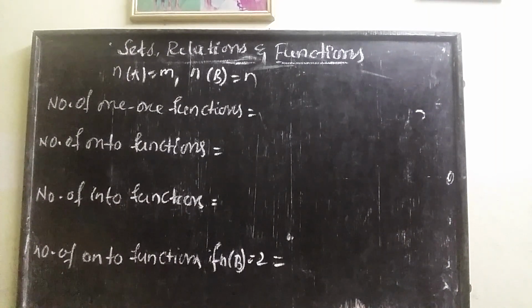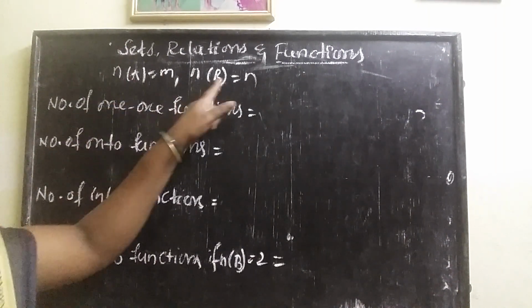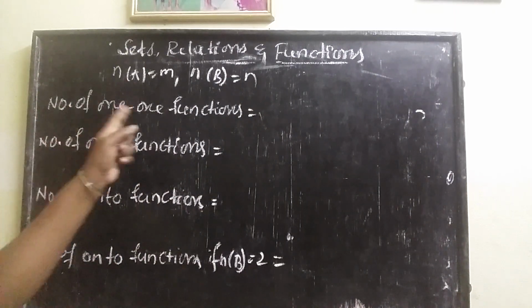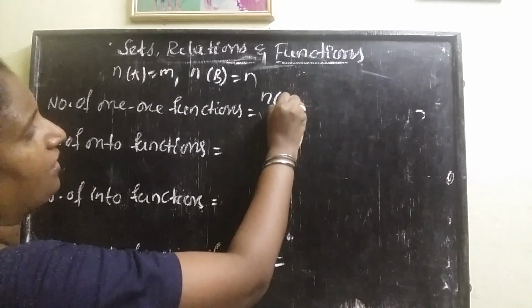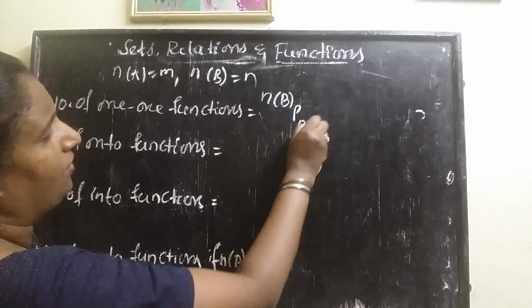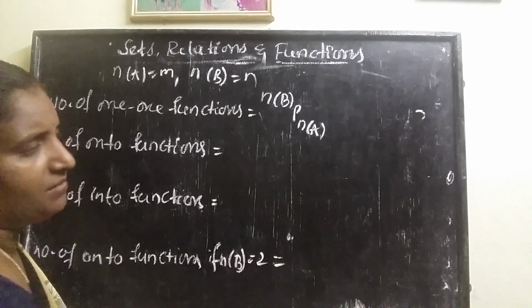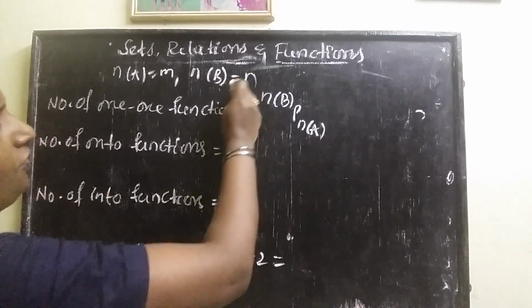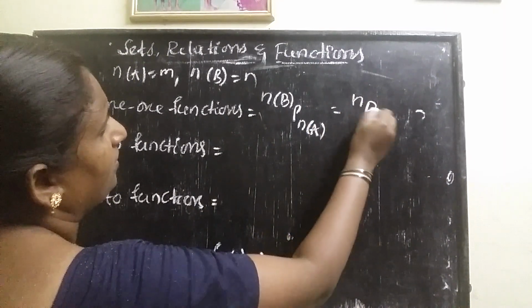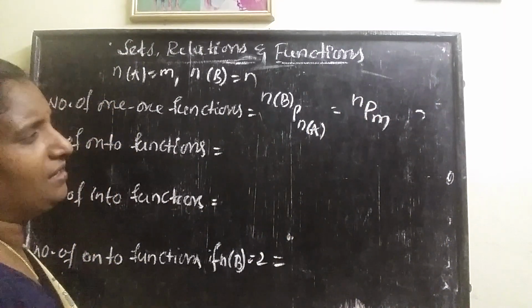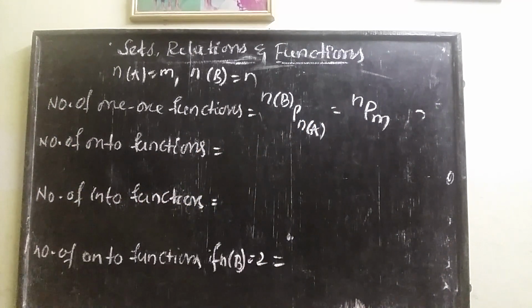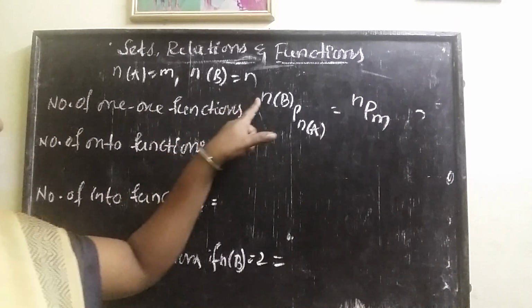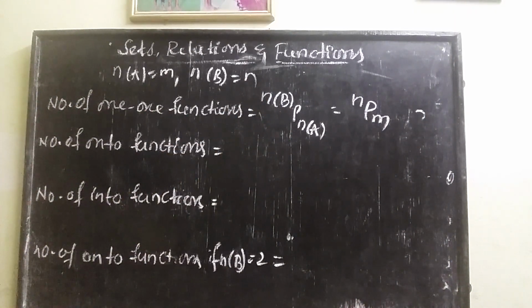Suppose n(A) is equal to m and n(B) is equal to n. Then the number of one-one functions formula is n(B) P n(A). This P is nothing but permutation. So n(B) is n, n(A) is m, so nPm. You can remember it like this or like this, it depends on you. So the number of one-one functions formula is n(B) P n(A).